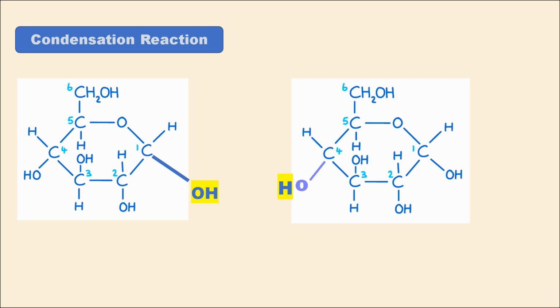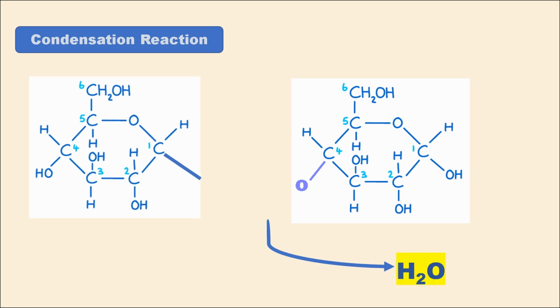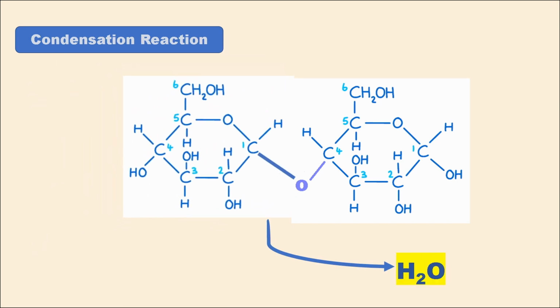Now let's look at how a condensation reaction occurs. Initially, you will notice that a water molecule is produced as part of this reaction. Following this, a glycosidic bond forms between the two monosaccharides.